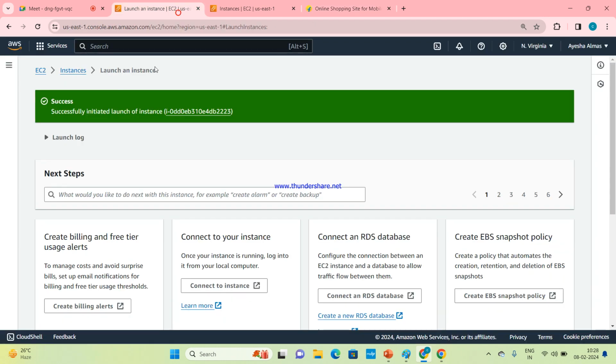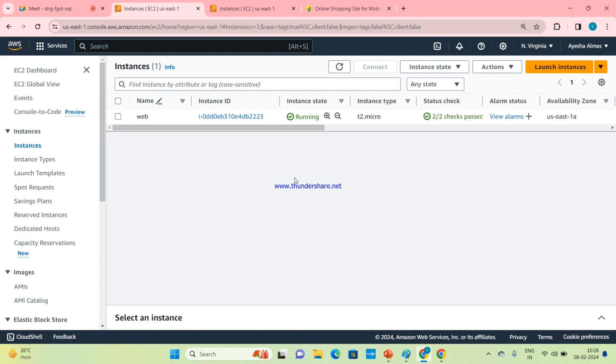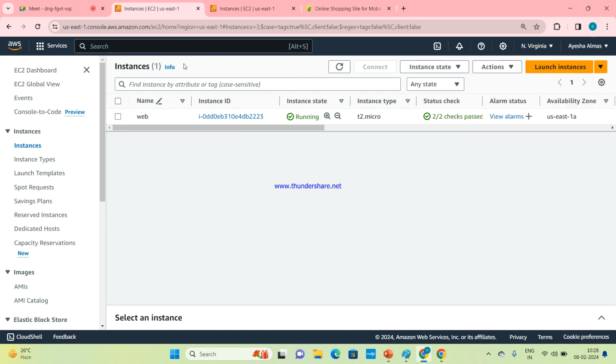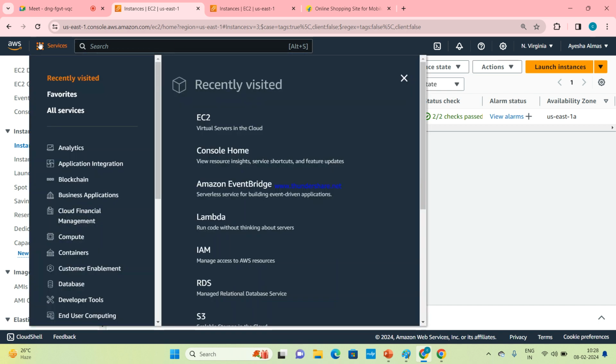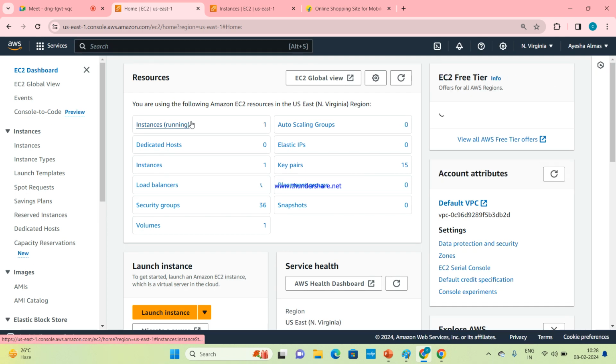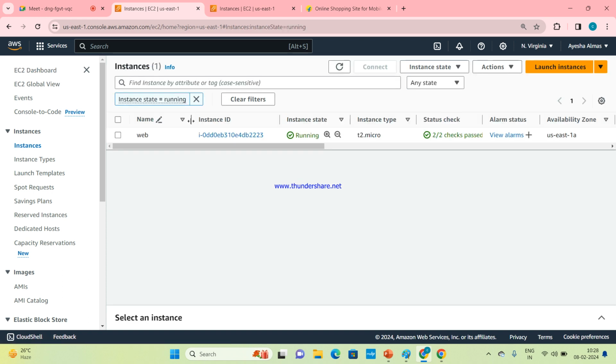For example, now this is my AWS. This is a software application. This account feature is running on different clusters. This search bar is running on different clusters. Services is running on different clusters. If I choose only one EC2 service, its background is running on different servers. Clear? It's known as microservices.